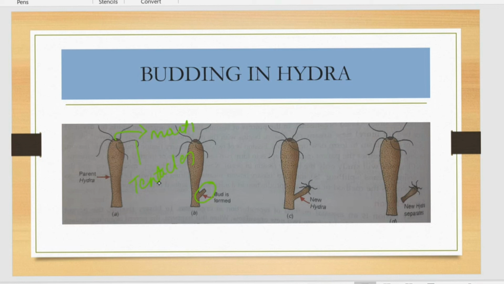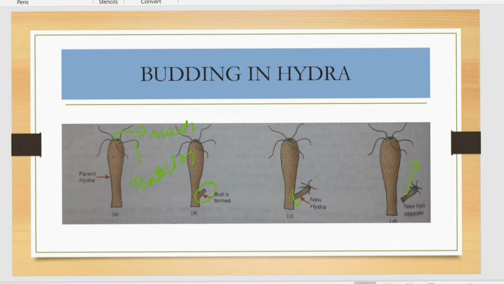Once it is adult stage, it is undergoing asexual reproduction by the process called budding. The outgrowth is extending, coming out of its body. It's called a bud. Once the bud is growing, it is producing its mouth and tentacles. Finally, it is detached. You can see the detachment from its parent organism, and this is the daughter one. Daughter means the new one. It is growing and forming the adult stage of Hydra. So this is a process called budding in Hydra.